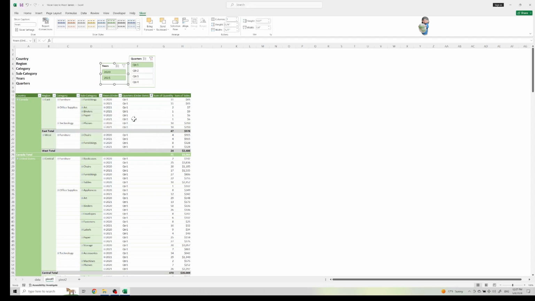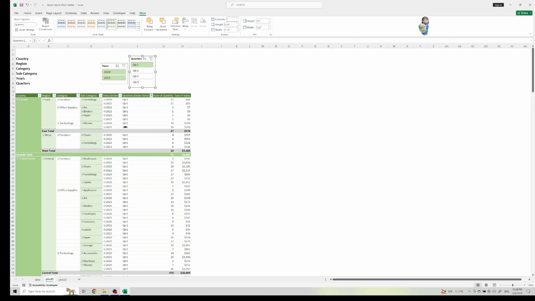Click OK. And same thing for the quarter slicer. I do report connections and pick the 2 tables. And see this slicer link. You can do however many tables that you have, like 3, 5, or whatever, and this connects to all your pivot tables, so you can just filter it once instead of doing it twice, right?